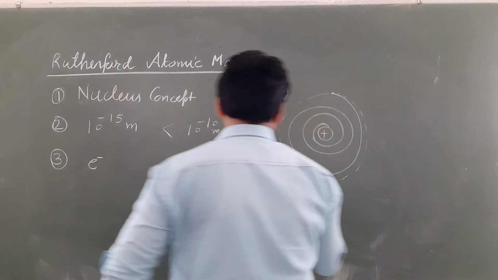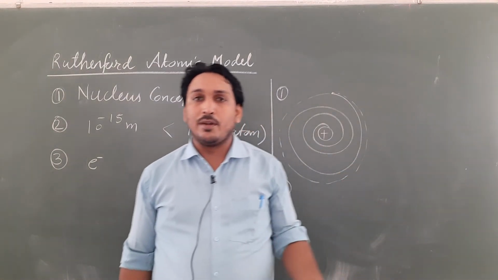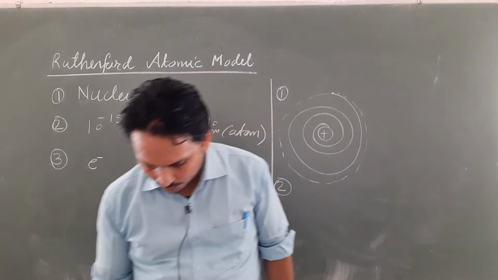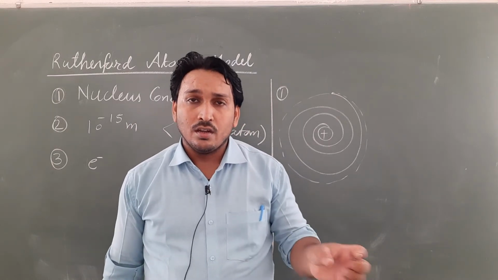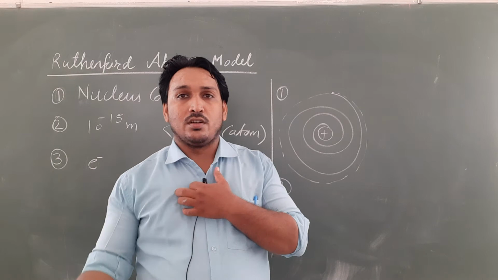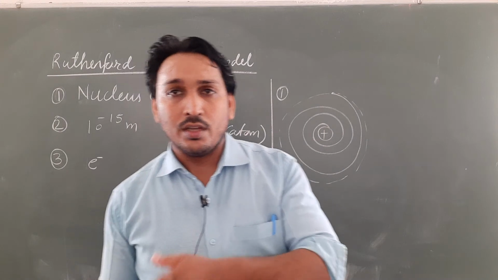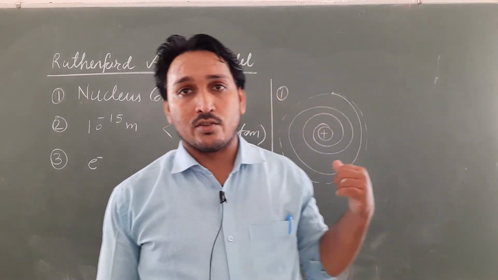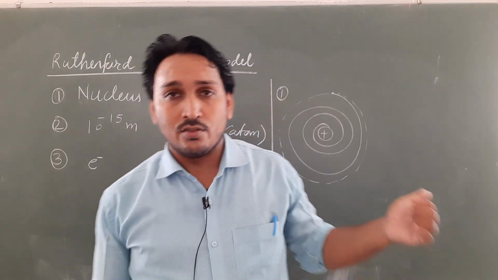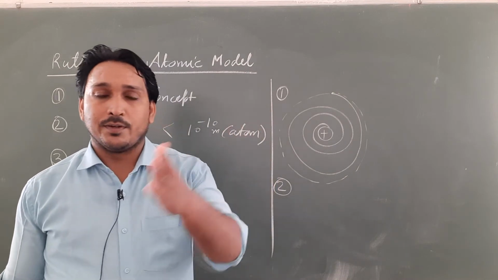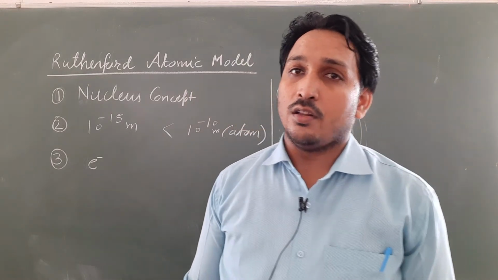The second point is, if electrons are revolving in a circular path, then they are continuously emitting electromagnetic waves, and so when we talk about the spectrum of the hydrogen atom, there must be a continuous spectrum. But that spectrum is not continuous, it is a line spectrum. We observe line spectrum. Why those line spectra are there could not be explained by the Rutherford model.